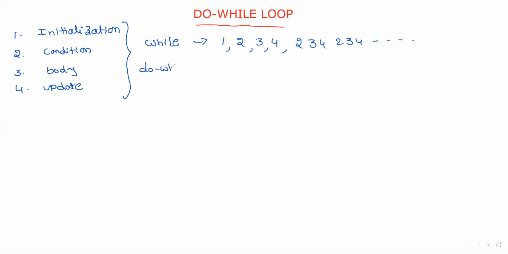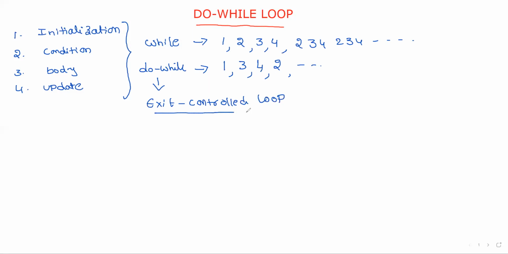Coming to the do while loop. What is the procedure here? First, initialization is performed, and then the body of the statement is executed, and then update is performed, and finally the condition is checked. That means the do while loop is called an exit control loop. That is, it checks the condition at the time of exit.